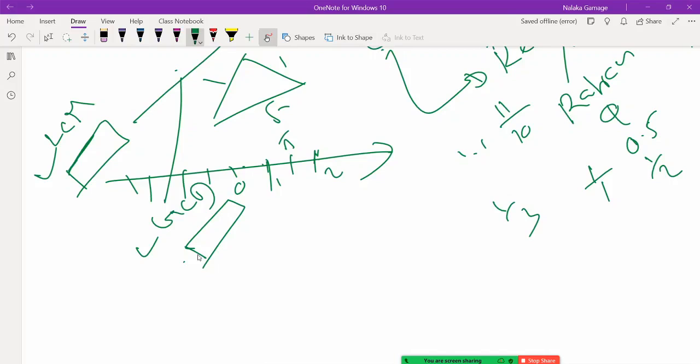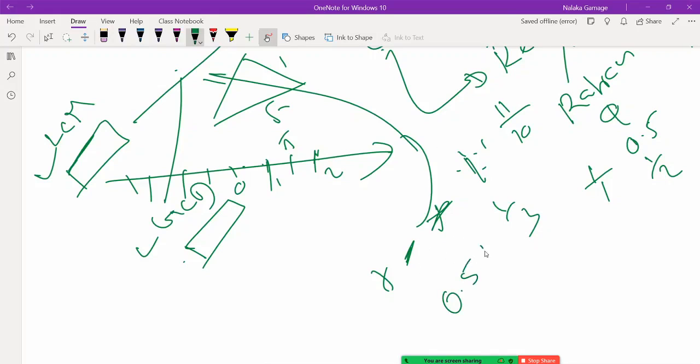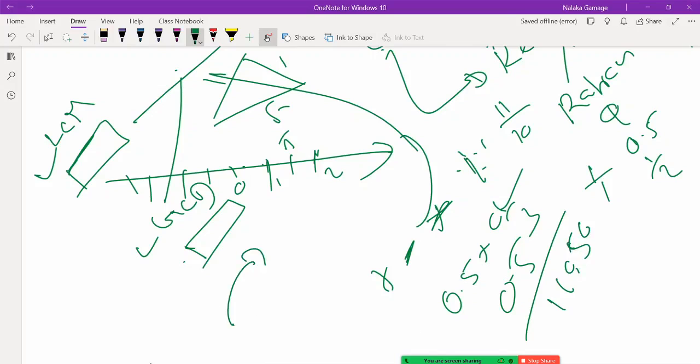So that is LCM and GCD. Then of course you must know how to add numbers, subtract numbers, multiply numbers, divide numbers. Right. Whole numbers. Then the decimals. Can I multiply two decimal numbers? Can I divide a decimal number by another decimal number? Do I have that confidence with me? Then can I convert a fraction into a decimal and a decimal into a fraction? Can I add two fractions?